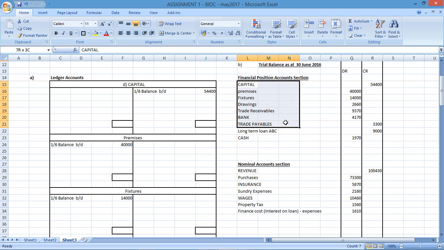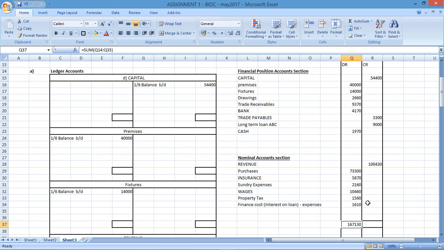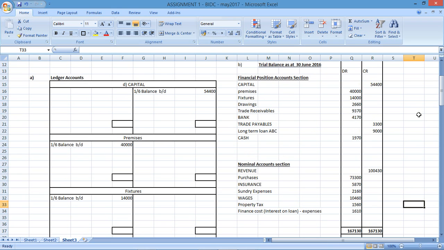Alright guys, so all I've done is I've taken all those accounts that I had, which were separate tier accounts. I balanced those accounts and I got those totals. If I sum up all of these amounts, does it balance? Yes, it does. So I know I'm on the right track. So that was B. B in the question said, prepare a trial balance at 30 June. So this would be the trial balance at 30 June.